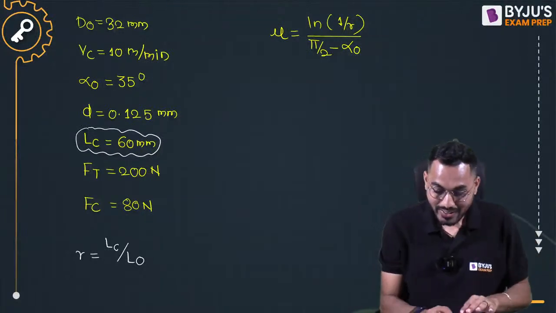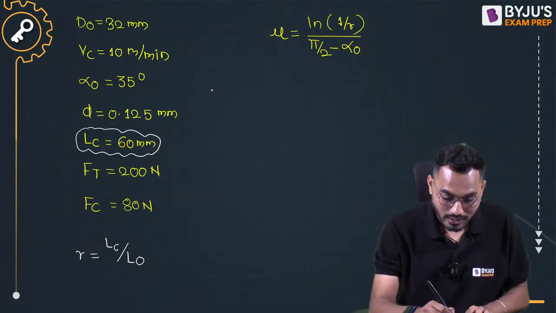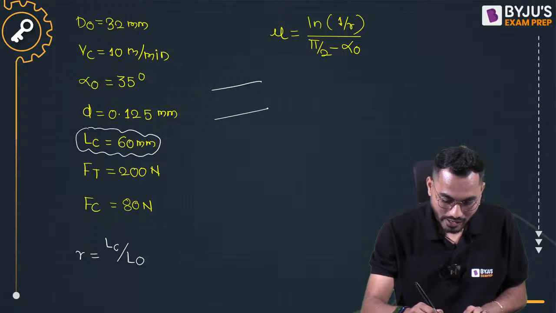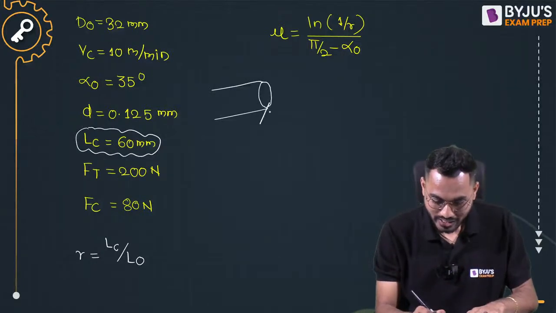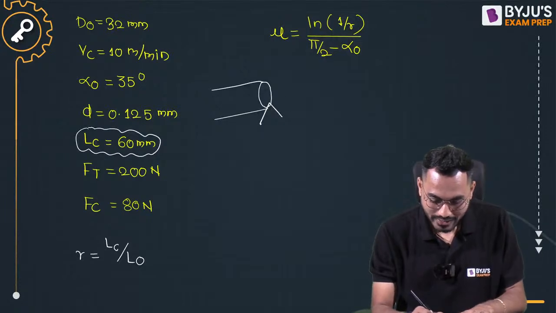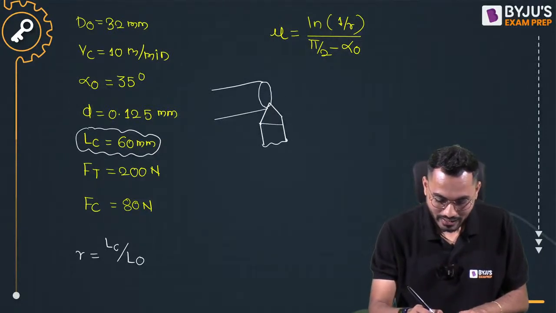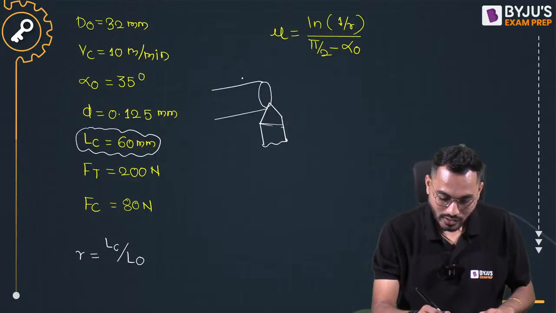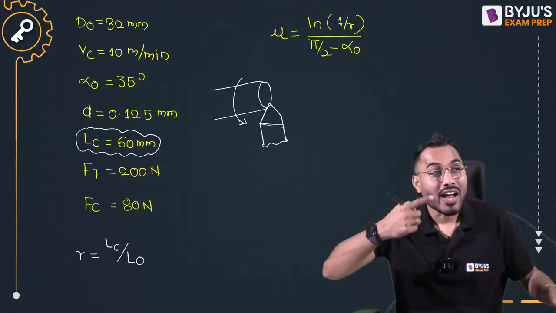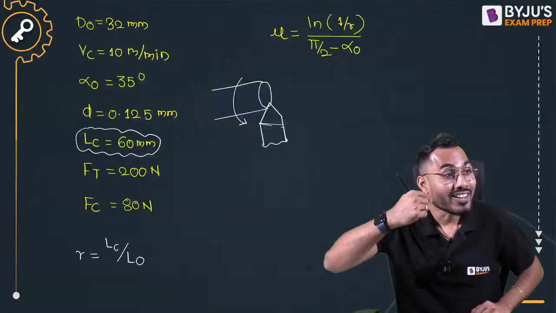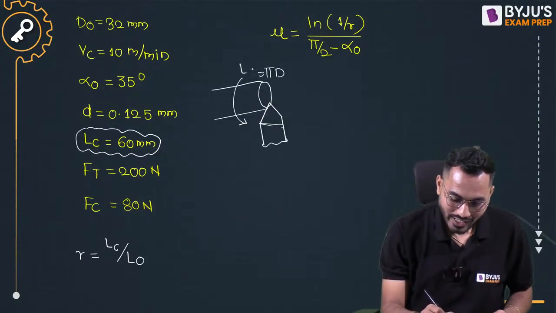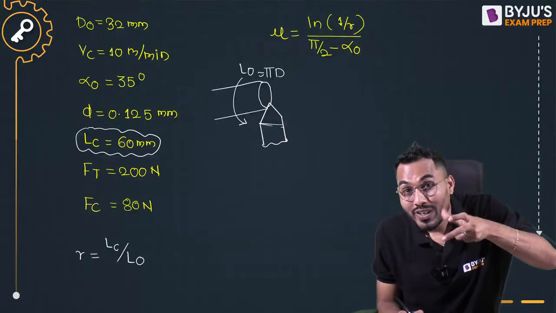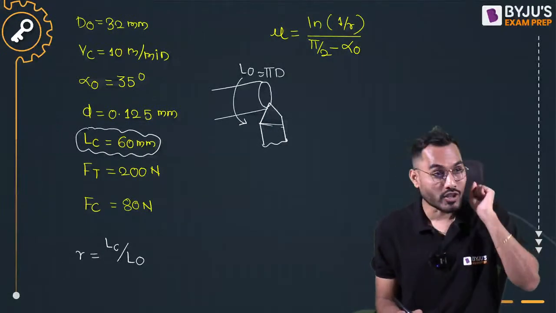If this is my tube, and this is my single point cutting tool engaged here at this moment, in one rotation the uncut length is exactly equal to pi d. That is the length of the uncut chip.